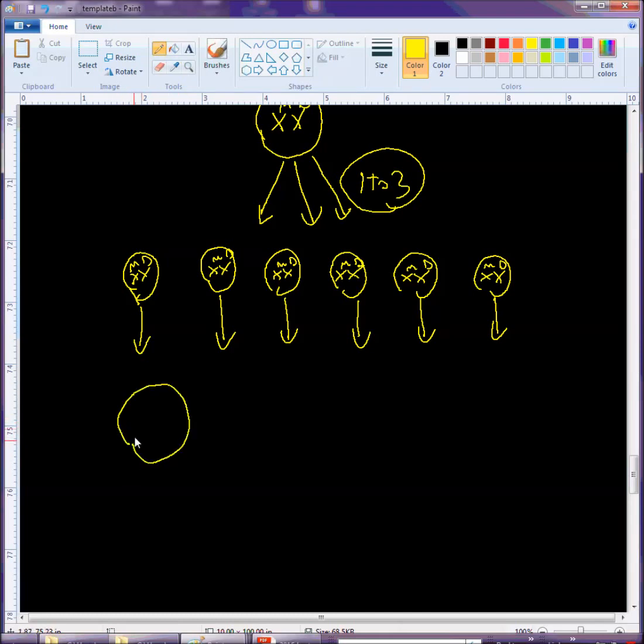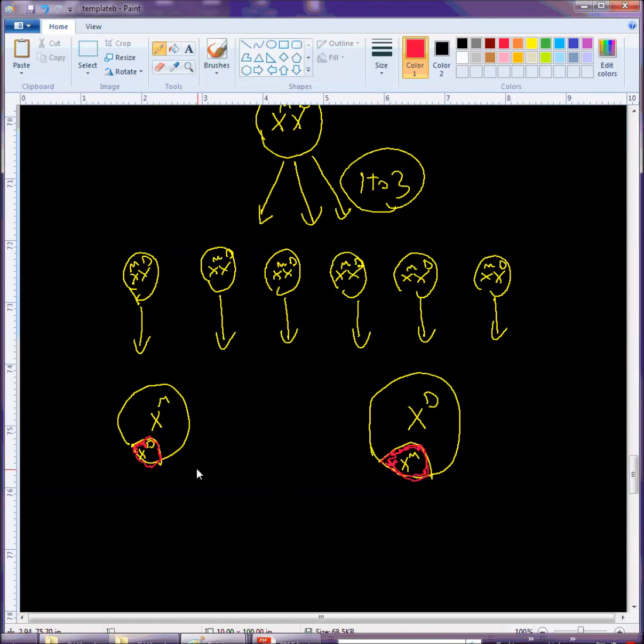So as a result, X mom is there, X dad here is in the Barr body. So half of them are going to undergo that one, and the other half are randomly going to inactivate the X from mom. So here's our Barr body here, and I don't know why I'm coloring it red. I think I did that in the last problem.